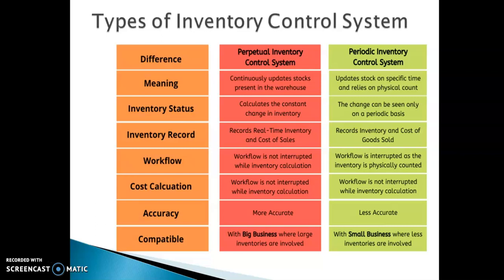Perpetual is a continuous process and periodic works within time slots. That means it updates the stock at specific times and relies on the physical count. All these are the differences between the two types of inventory control system. It calculates the constant changes in the ERP, then the inventory records, then the workflow of these two types of system, then the cost calculation of the two, accuracy, which one is more accurate and which one is more compatible, right? So you can go through this, read it, and easily understand.